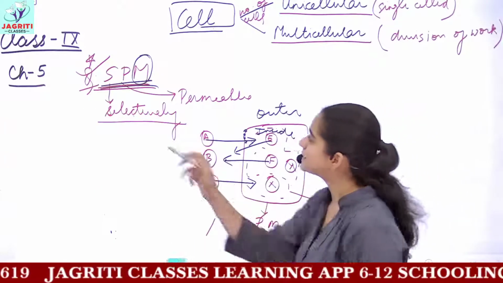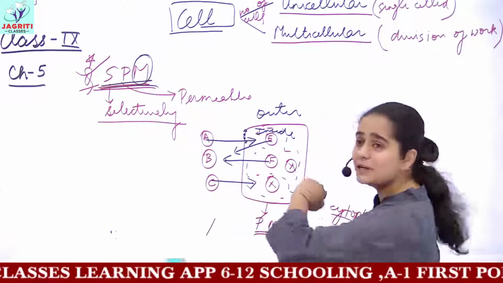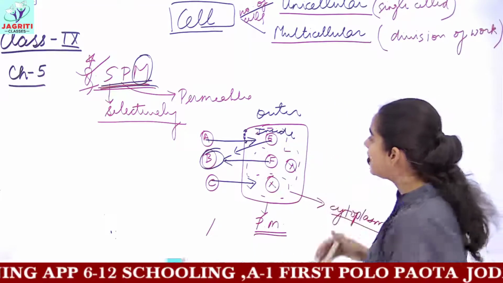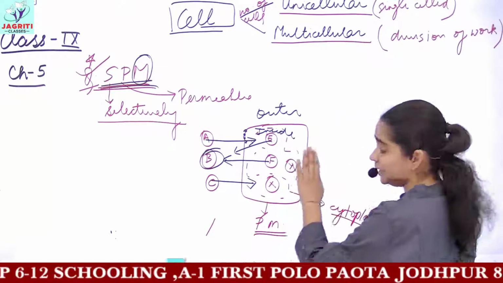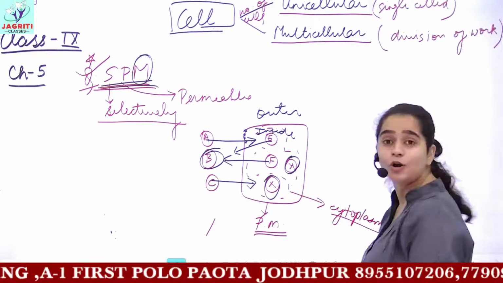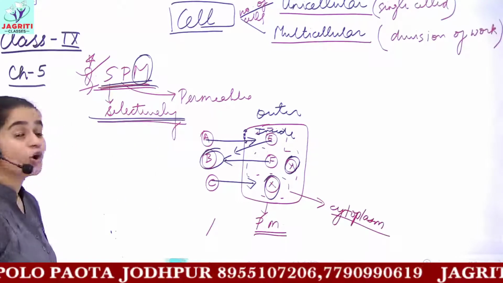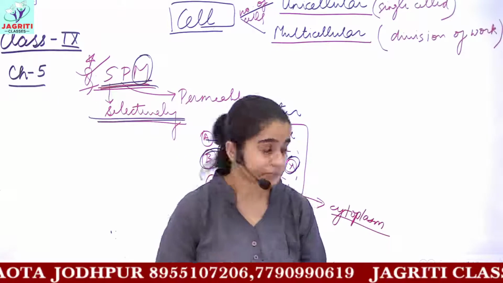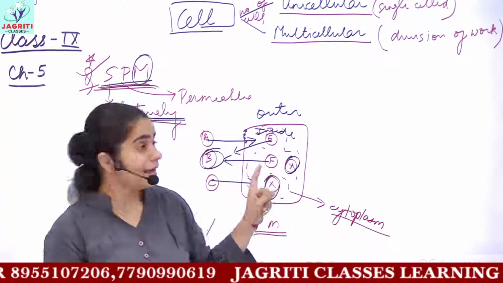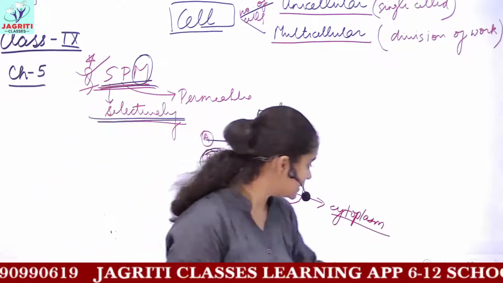So this is what selectively permeable means: it is allowing certain materials, A and C, to pass through and move inside, but it is not allowing B to move inside. In a similar manner, it is allowing, let's suppose, E and F to move outside, but it is not allowing the transport of X and Y substances. So in turn, we say that the plasma membrane is a selectively permeable membrane. That is, it allows only particular substances to move through it, and it restricts the entry and exit of other substances. So this is what we discussed in the last class.